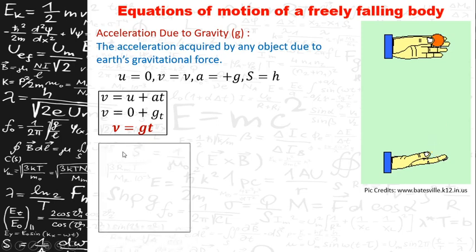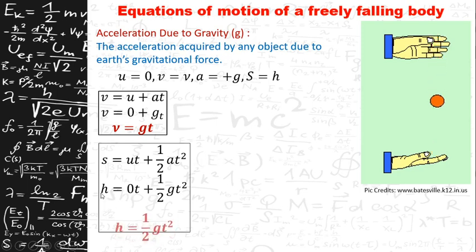That is the first equation of motion of a freely falling body. Now substituting these values in the second equation of motion, that is s is equal to ut plus half at square, you will get h is equal to 0 into t plus half gt square, or h is equal to half gt square. That is the second equation of motion of a freely falling body.